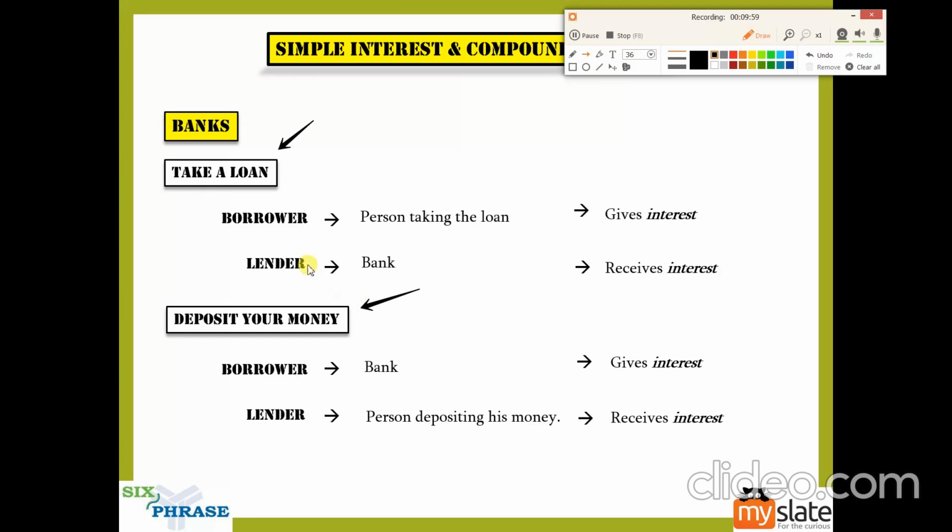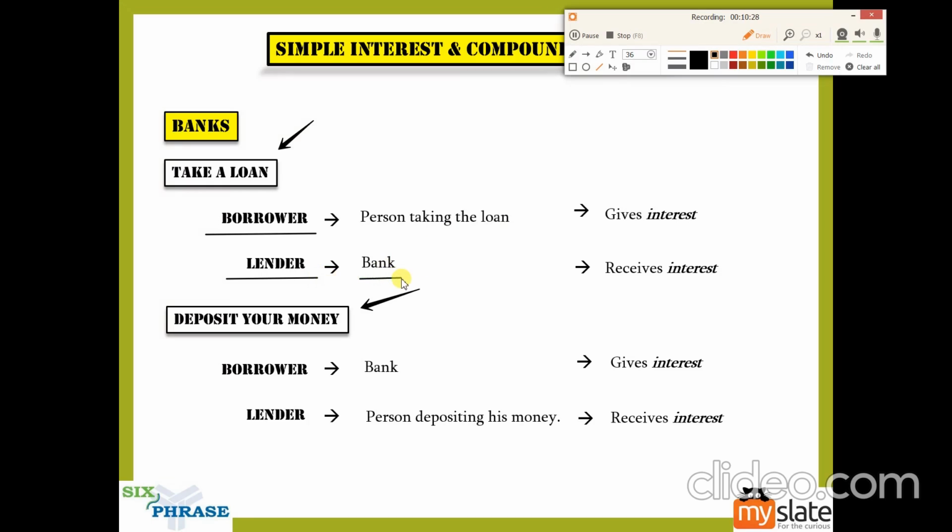Now when you are taking a loan, you are applying again this concept. Three things come into mind while taking a loan. You will have a borrower. Yes, you will have somebody who is lending it. The lender is the person who is giving you the money. Borrower is the person who is getting the money. So while taking the loan, the lender will be the bank.